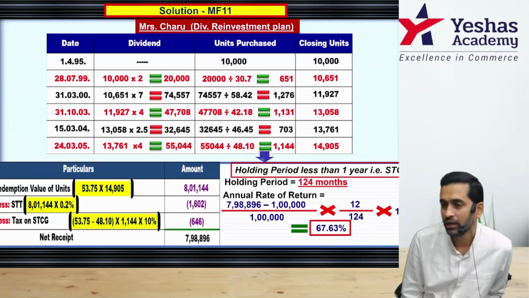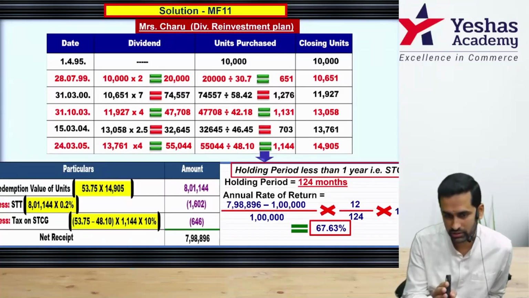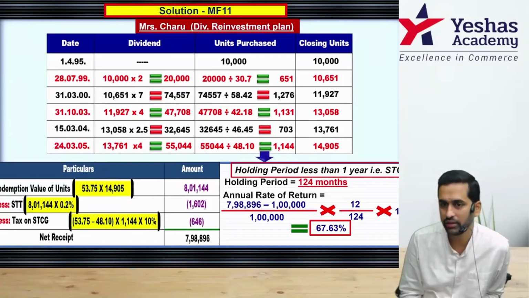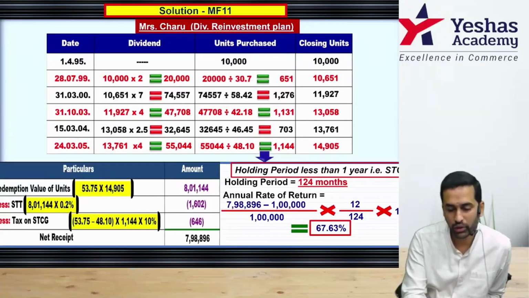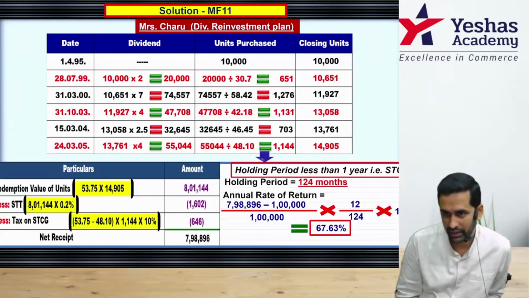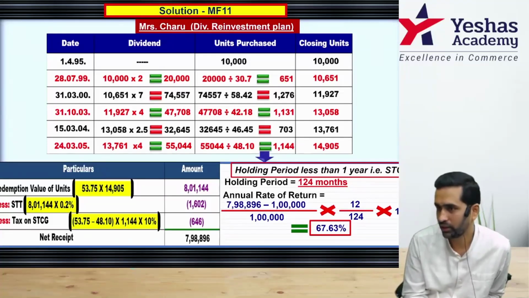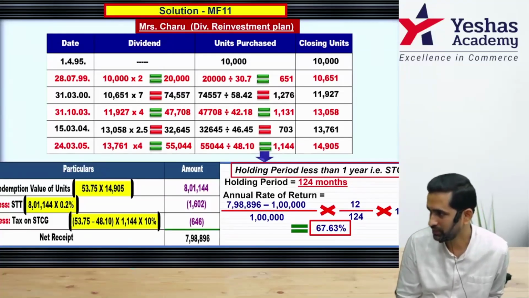So this way, even the bonus share, bonus units, there is still that confusion. There are two views. I have gone by taking the prevailing NAV. If you take it as 0, then accordingly your taxability will be slightly higher. Clear?